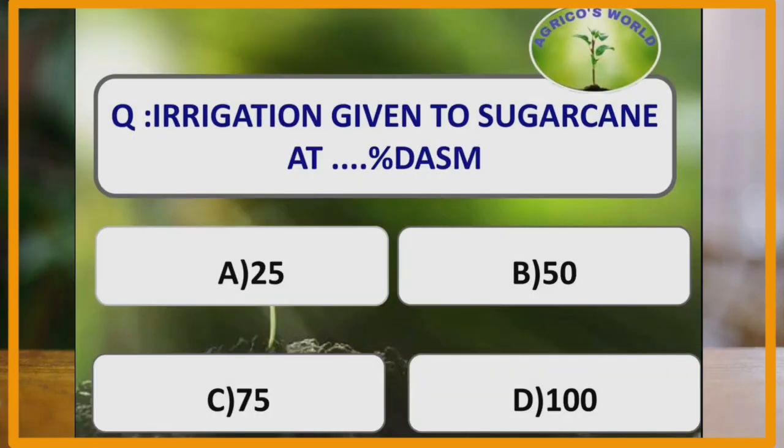Irrigation is given to sugarcane at dash percentage of DASM. DASM is depletion of available soil moisture, and for sugarcane it is given at 50% of DASM. And the water requirement for the sugarcane crop is 1500 to 2500 mm.